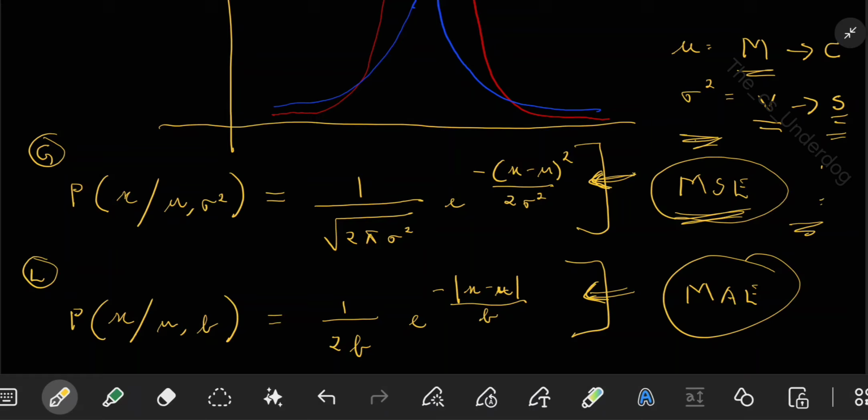In simple terms, if you take any random experimental data, there is a very high chance that it will follow a Gaussian distribution.